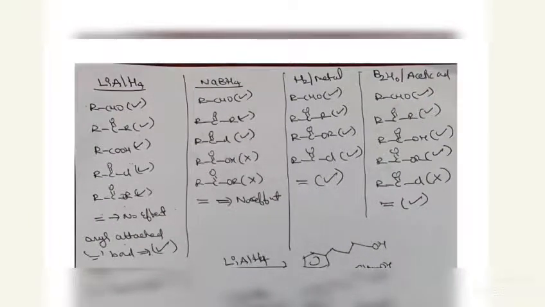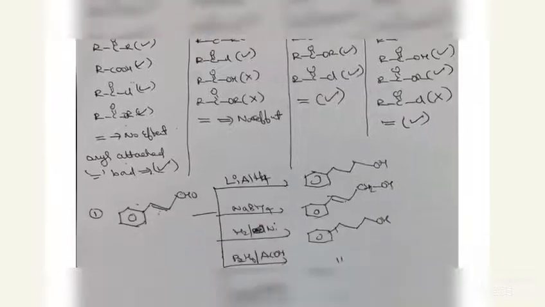Sodium borohydride does not affect the acid group and ester group. It reduces aldehydes, ketones, and acid chlorides. The double bond is also not affected by this one. With hydrogen in the presence of metals, generally aldehydes and ketones will all be reduced, and the double bond will also be affected. B2H6 in acetic acid also acts as a reducing agent; except for acid chlorides, it reduces everything. It is more specific for carboxylic acids, with more reactive carboxylic acids reacting when you use B2H6.